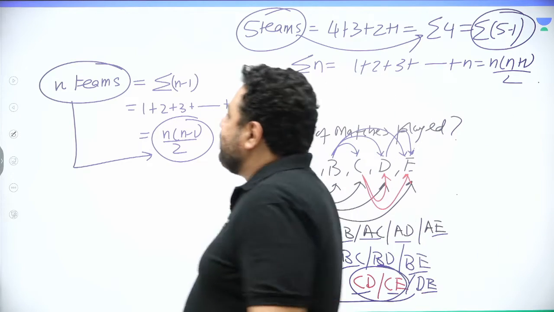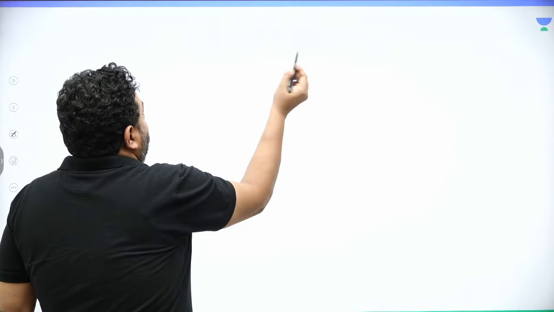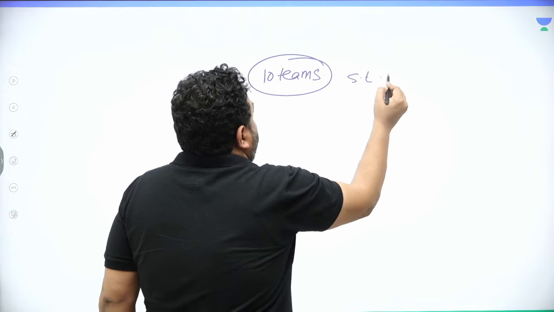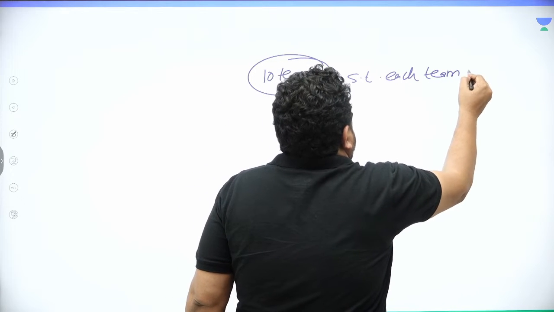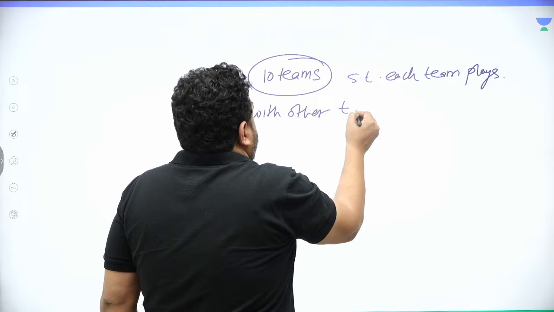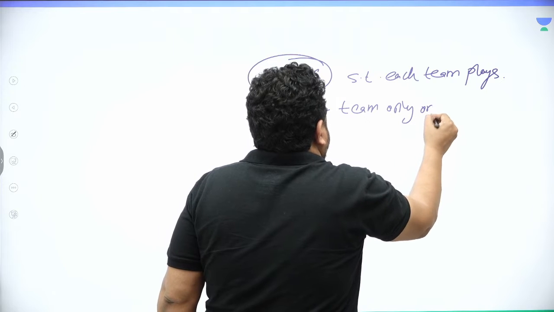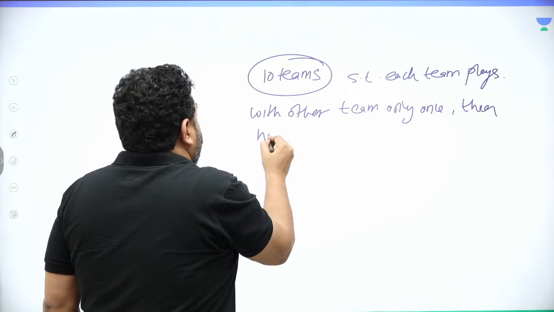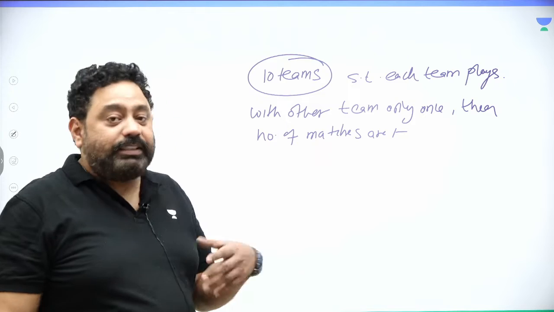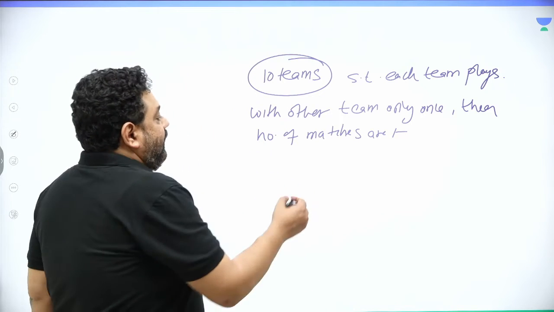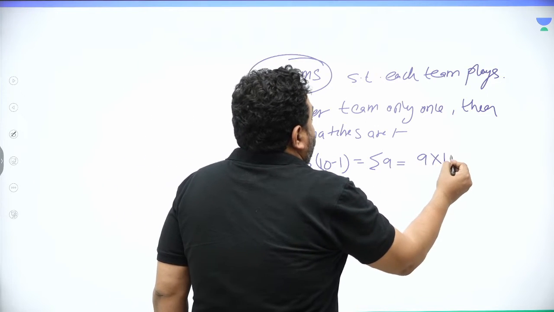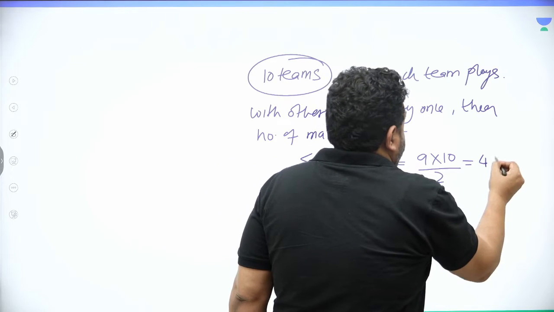So we can easily think of this. If there are 10 teams such that each team plays with the other team only once, then the number of matches is summation 10 minus 1, which is summation 9, which is 9 into 10 by 2, which is equal to 45 matches.